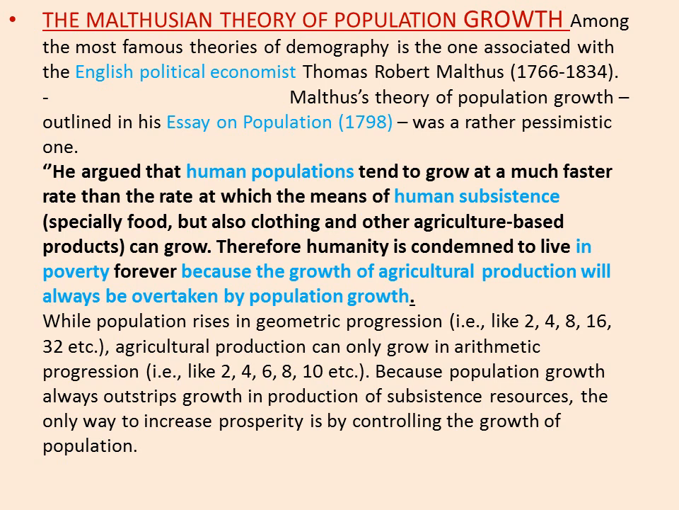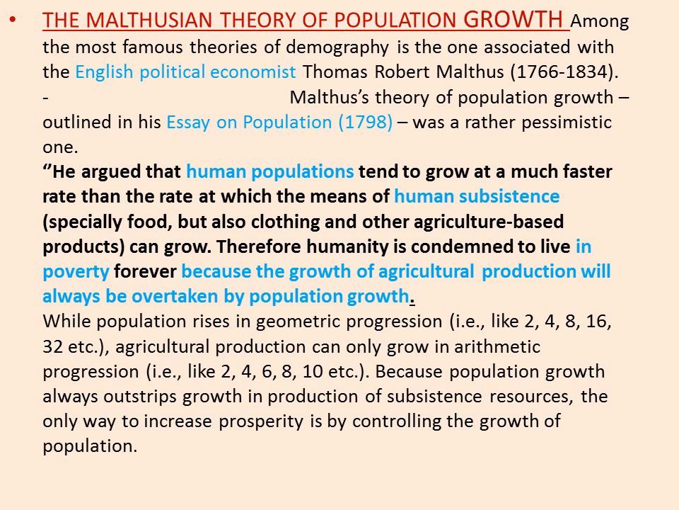Now what is human subsistence? That means food, but also clothing and other agricultural based products. In simple terms, roti, kapda aur makan, that would be easy for us to understand. He said that human population will always surpass the human subsistence. If this is the case, then according to him, humanity is condemned to live in poverty forever, because human subsistence is always going to be low. So there could not be a match up between the subsistence and the human population.